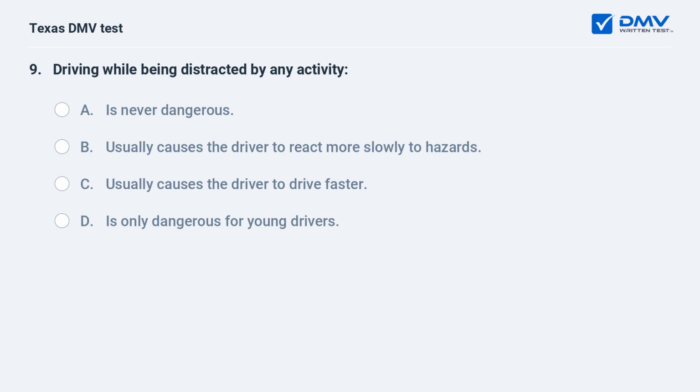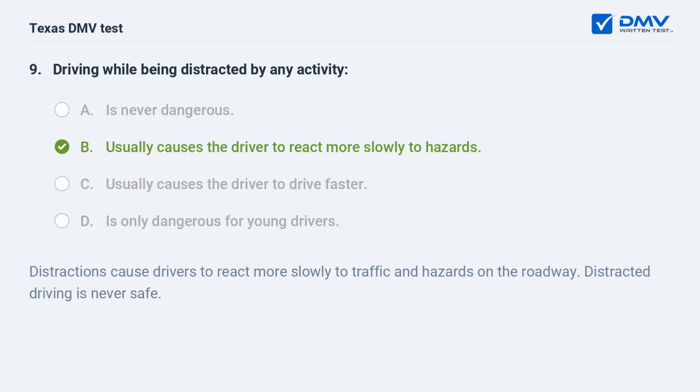Driving while being distracted by any activity: A. Is never dangerous. B. Usually causes the driver to react more slowly to hazards. C. Usually causes the driver to drive faster. D. Is only dangerous for young drivers. B. Usually causes the driver to react more slowly to hazards. Distractions cause drivers to react more slowly to traffic and hazards on the roadway. Distracted driving is never safe.